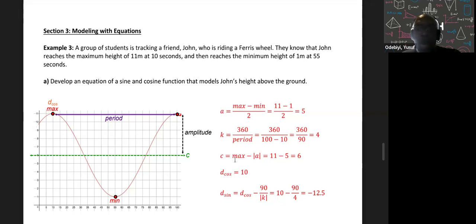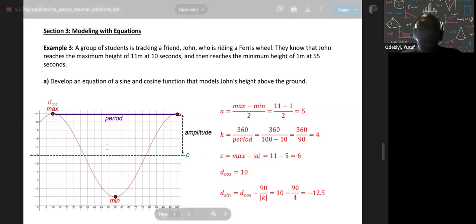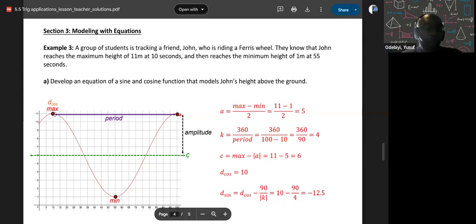Now I'm looking at my center line, because we need to figure out what our center line is. Our center line is going to be our max height minus our amplitude. Our amplitude is 5, so if I start off at 11 minus 5, my center line is going to be here. So my center line is 6.